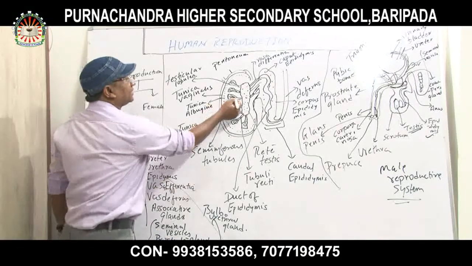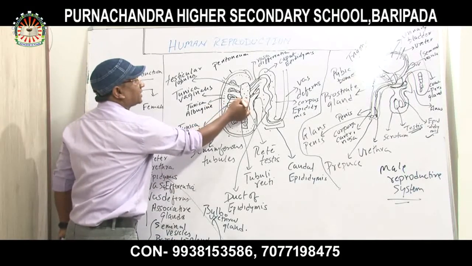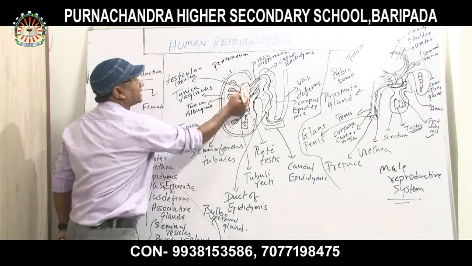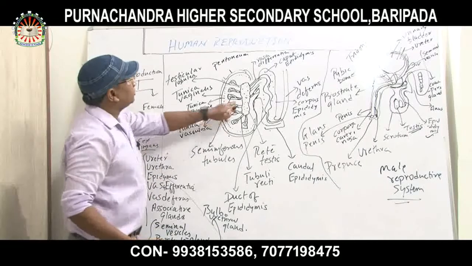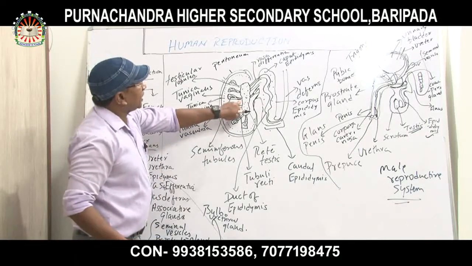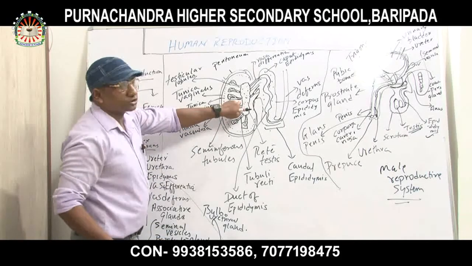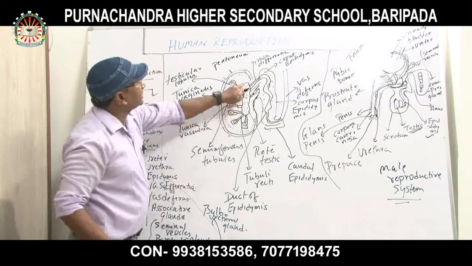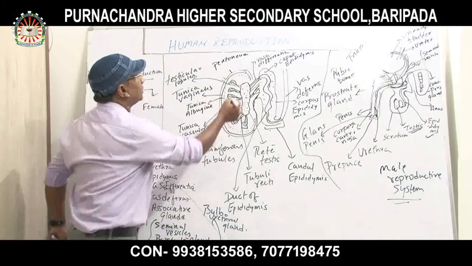Then the junction of the testicular lobules with the rete testis is called the tubuli recti. After that comes the rete testis.